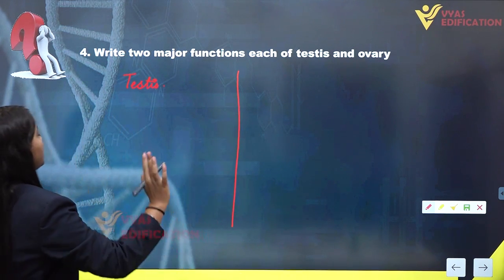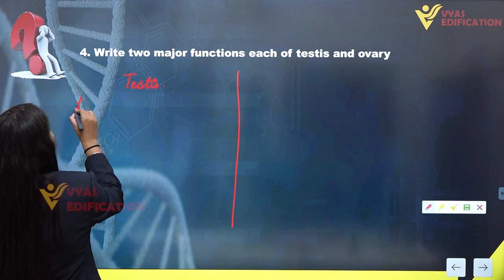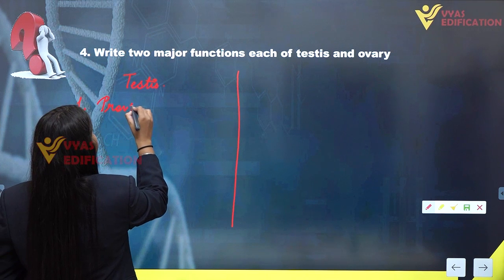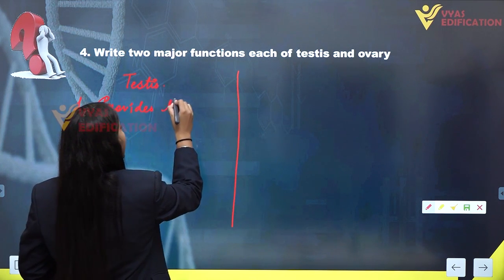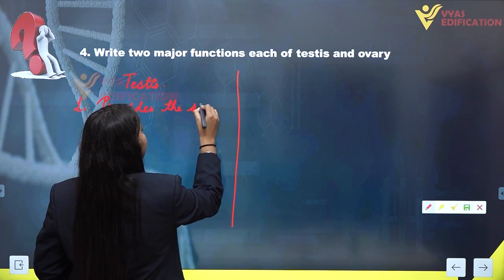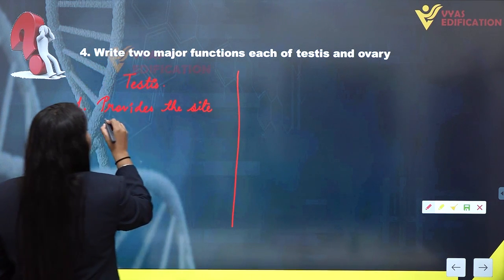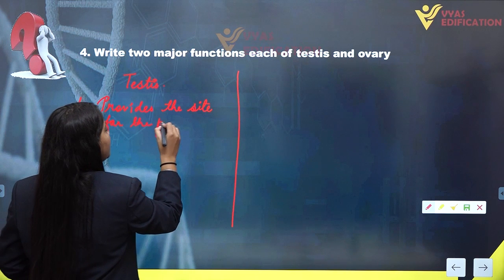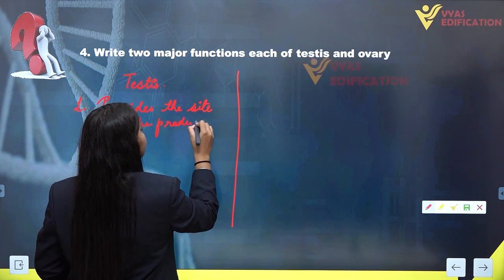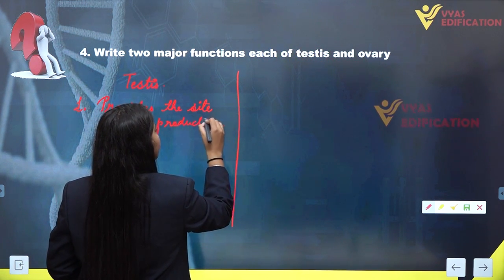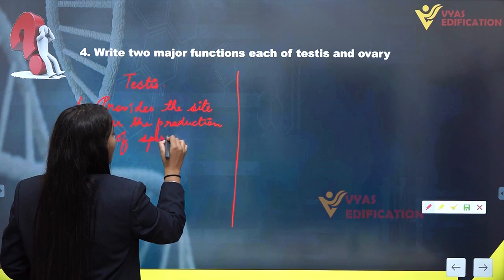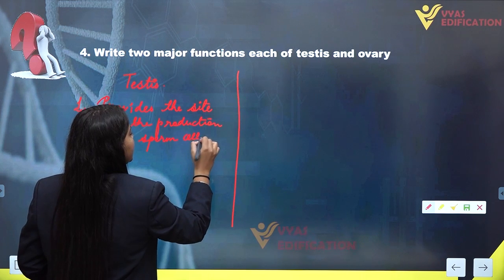Being a male primary sex organ, it provides the site for the production of sperm cells or male gametes.